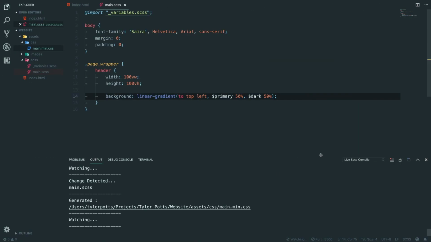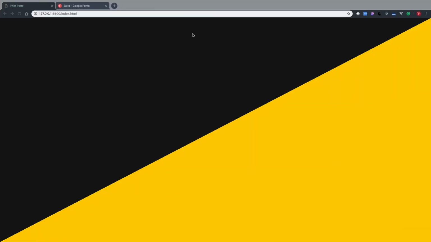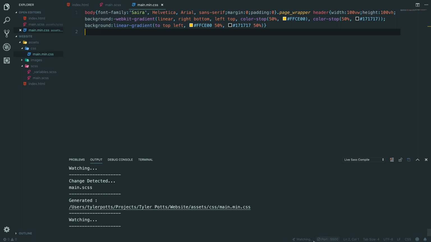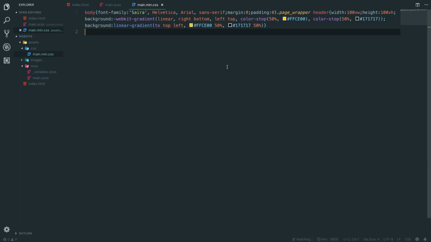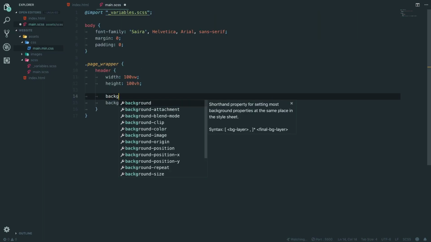I think that works. Also, I believe that my SASS compiler in VSCode prefixes all my stuff with things like WebKit gradient, and it looks like it's got everything we need in there. Linear gradient. It doesn't look like it's supporting IE, but I'm not too fussed if it doesn't. But we are going to put up a backup.